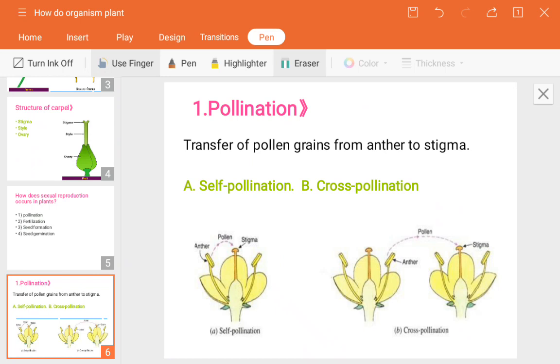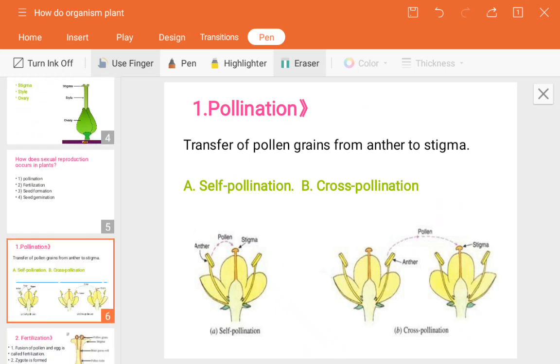Next, cross pollination. Suppose two flowers are there, and the pollen grains from one flower are transferred to the stigma, the female reproductive organ, of the other. That is cross pollination. Cross means from a different one: the transfer of pollen grains from the anther to the stigma of a different flower. So that may be a different anther or stigma. That is the difference between cross and self pollination. This is about pollination.